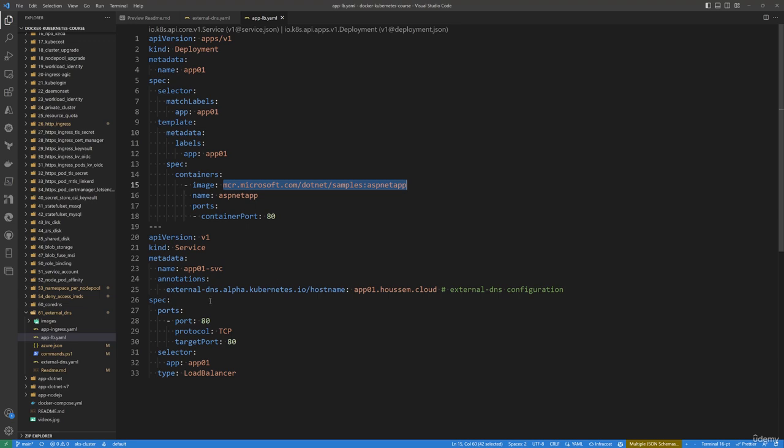This could be anything actually, and then it will deploy a service, and the service will use this magical annotation that will be scanned by the external DNS. And note here it already starts with external-dns, and here I will put my custom domain name that I want to give to this service. This service uses a type load balancer. It means a public IP address will be created. So external DNS will read that public IP address and map it with this custom domain name. Let's see how this works.